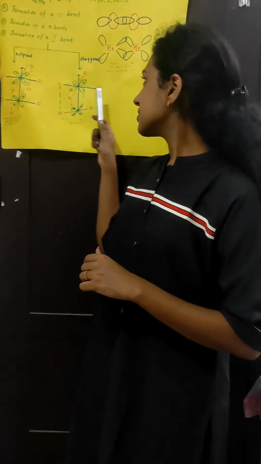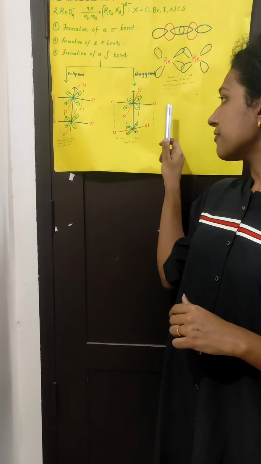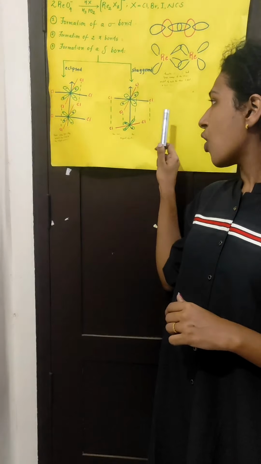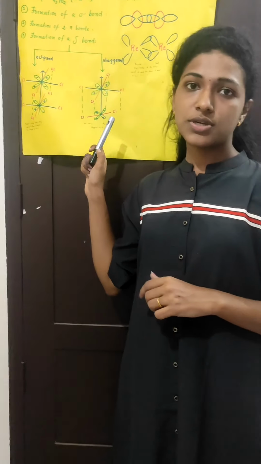If the chlorine atoms are staggered, there will be zero overlapping. That is, there is no delta bond formation. In the staggered form, zero overlapping occurs. This is the bond formation.